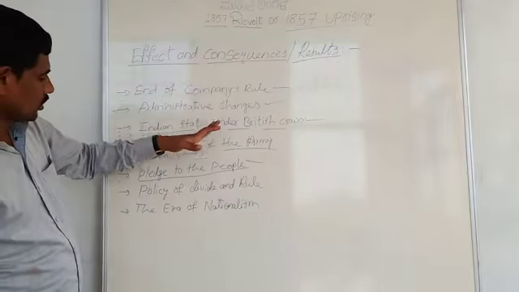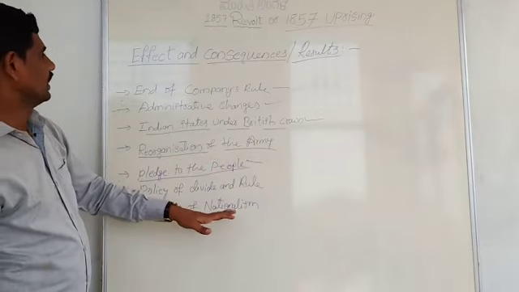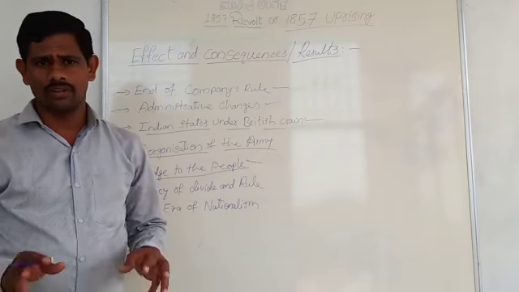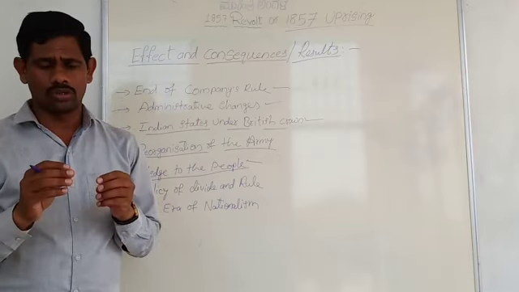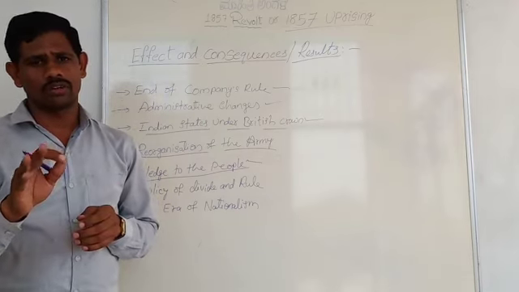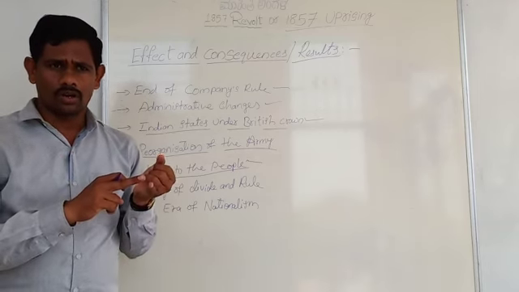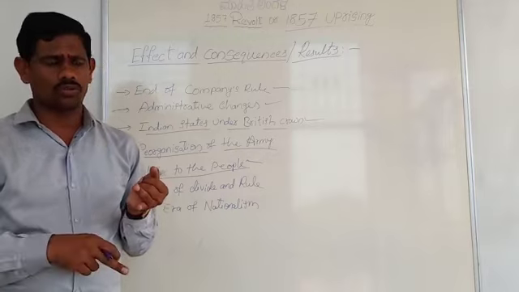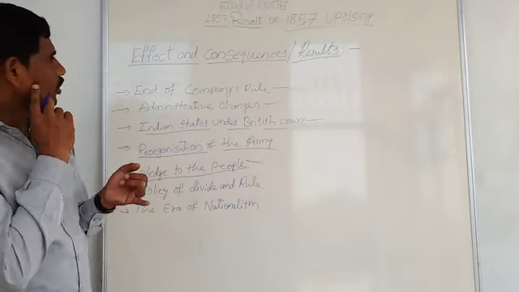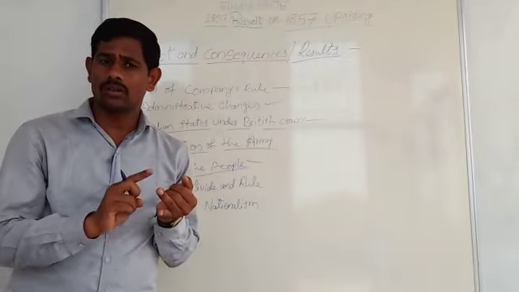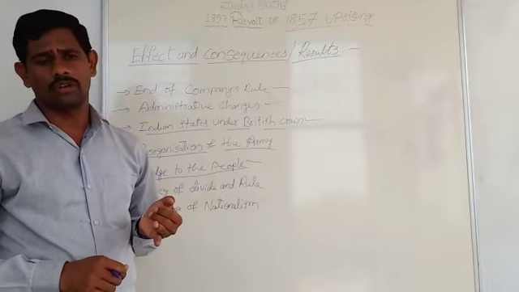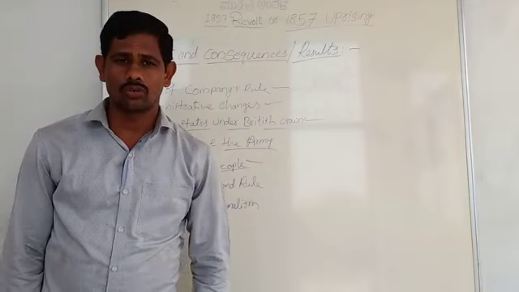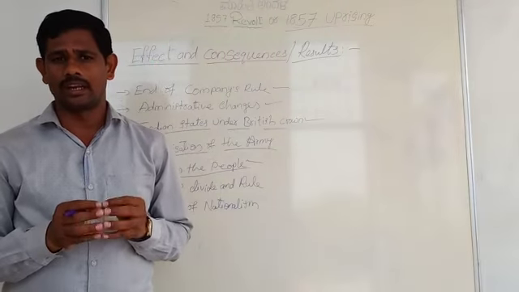So these were the consequences, results or effects of the 1857 revolt or uprising. We also learned the causes and outbreak of the first war of Indian independence. Next, we discussed the causes of the failure of the 1857 revolt, and finally we discussed the effects and consequences of the first war of Indian independence.